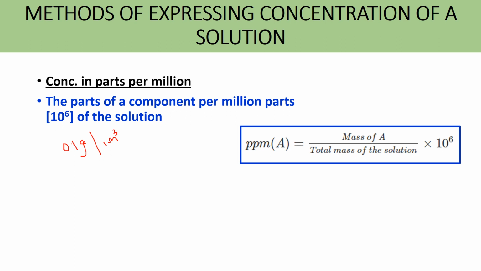Concentration of mercury is 0.1 into 10 raised to 6 divided by 10 raised to 6. That means 0.1 ppm, parts per million, is the concentration of mercury in polluted water. Okay.